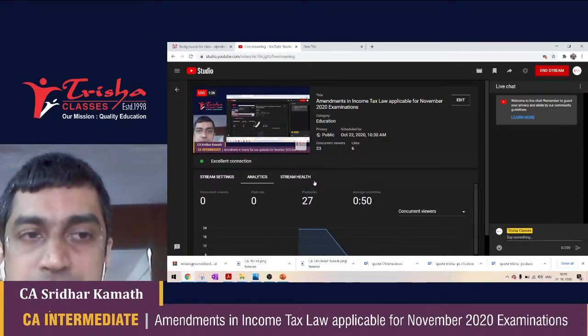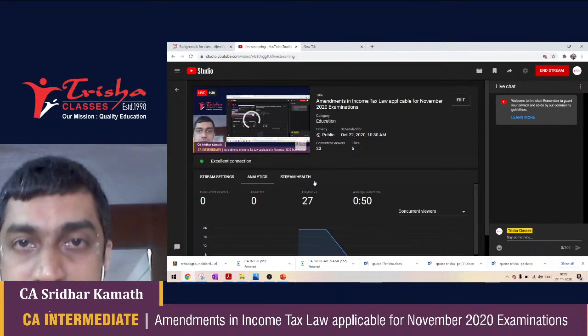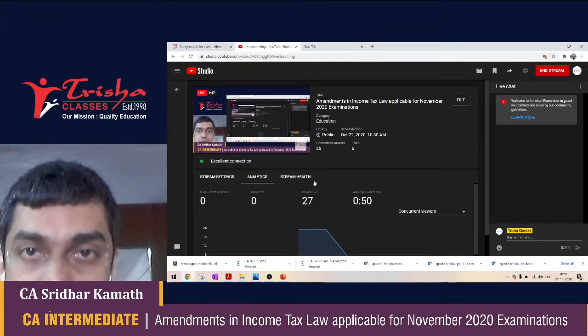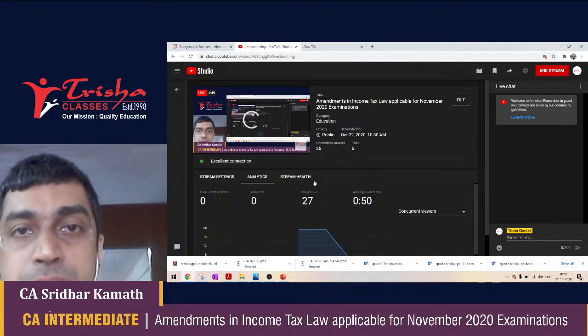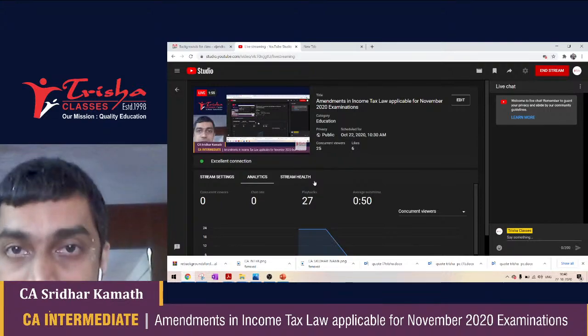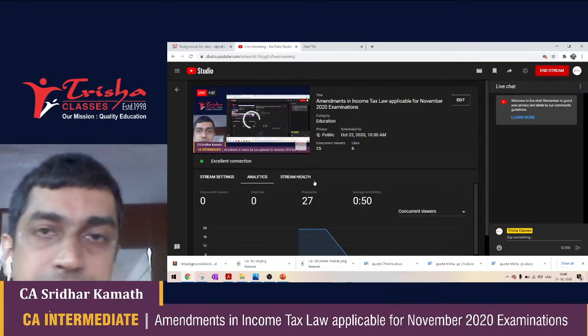The budget speech proposes the changes in the income tax law for the upcoming previous year. And once the finance bill introduced in the budget speech is passed into an act called the Finance Act, the changes become applicable to the upcoming previous year.